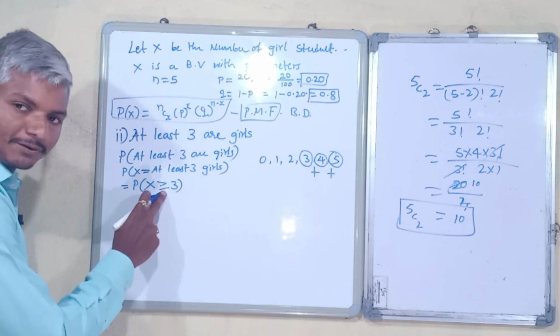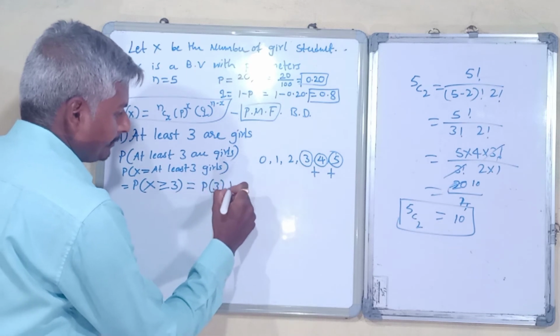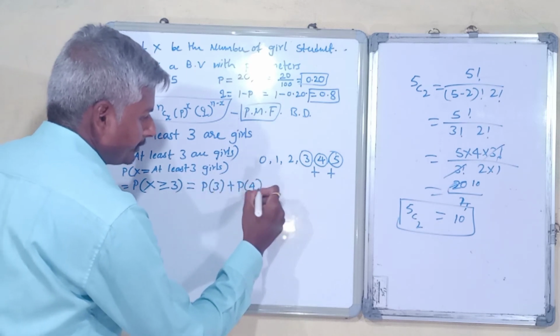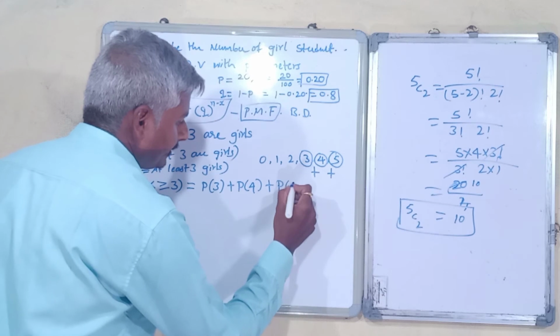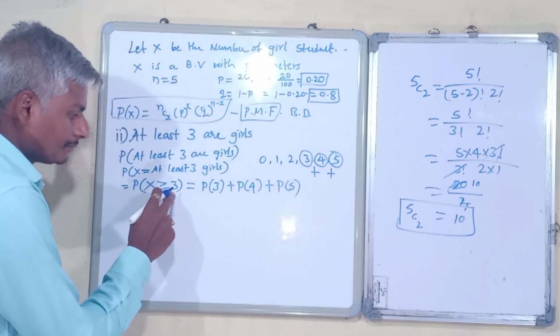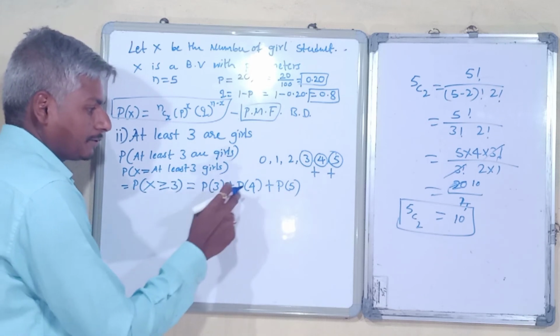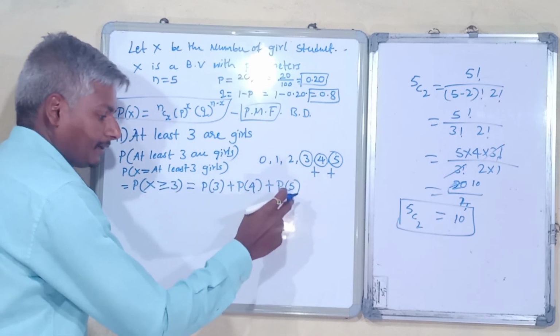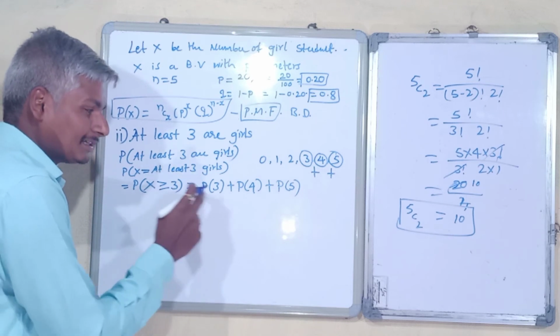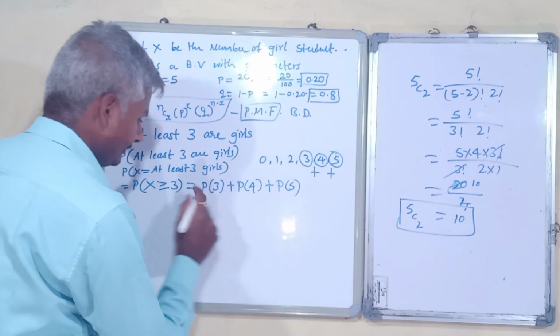If you write greater than or equal to 3, then it is probability of 3 plus probability of 4 plus probability of 5. More than 3 is 4 plus 5, and this includes 3, that is 3 plus 4 plus 5.